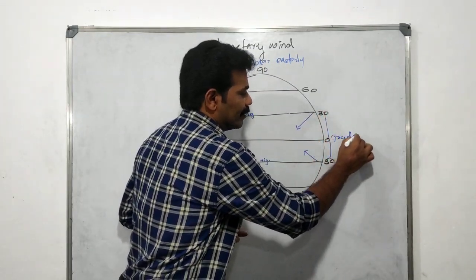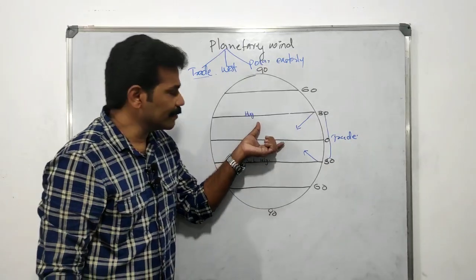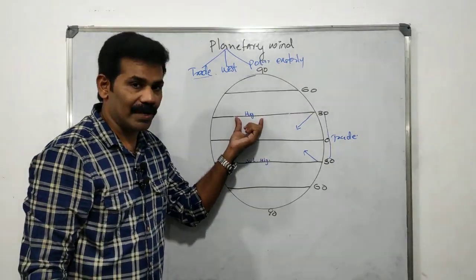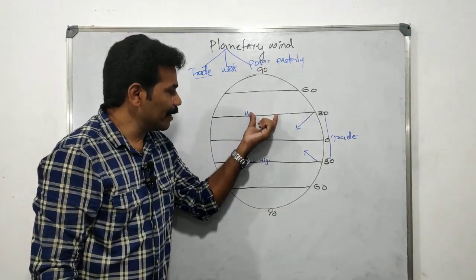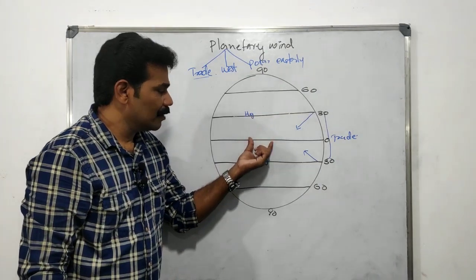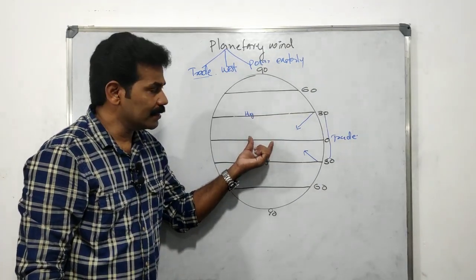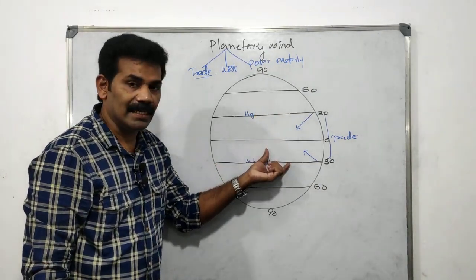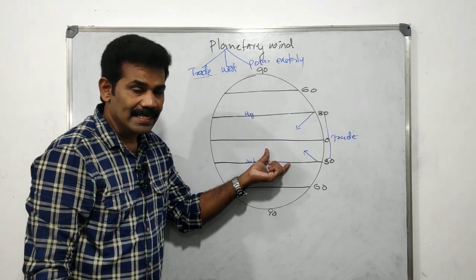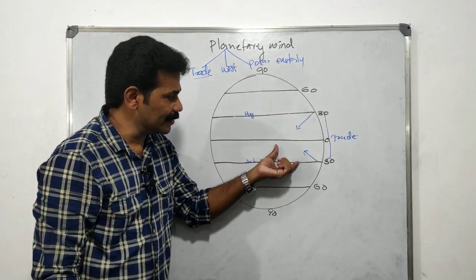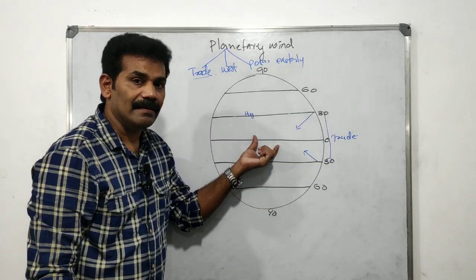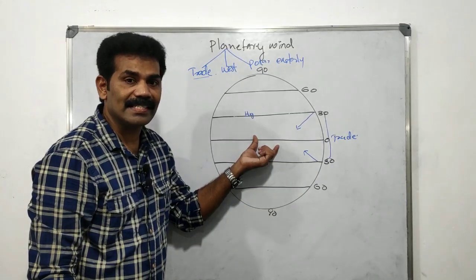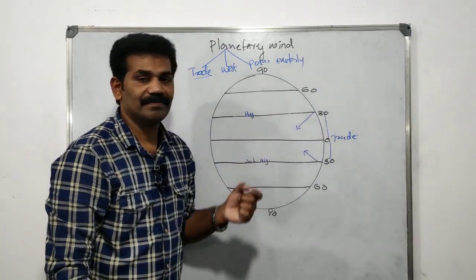Once again, a wind blowing from the subtropical high pressure belt to the equatorial low pressure belt, from 30 degrees to 0 degrees in both hemispheres, is known as a trade wind.